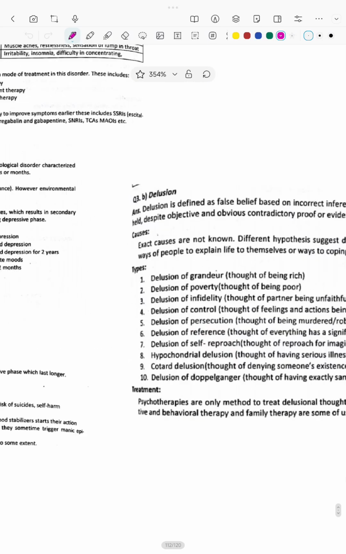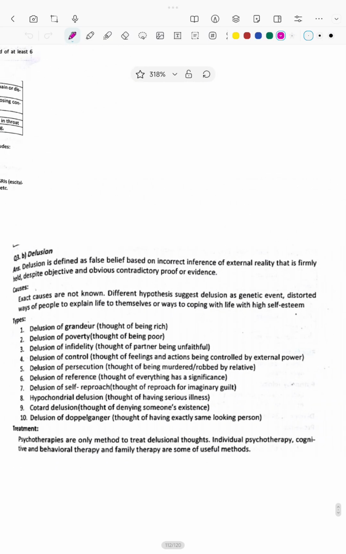Next one is delusion. Delusion is defined as a false firm belief based on an incorrect inference of external reality that is firmly held despite objective and obvious contradictory proof or evidence being provided.